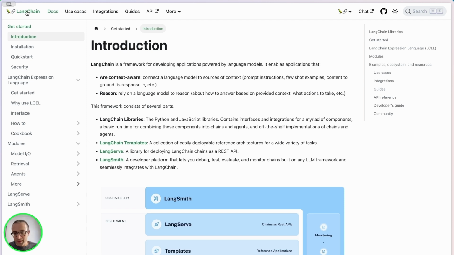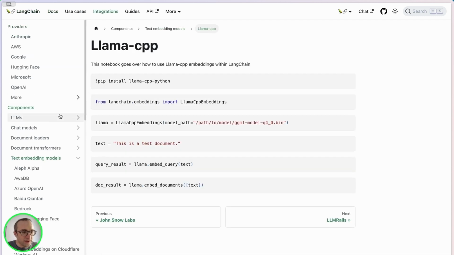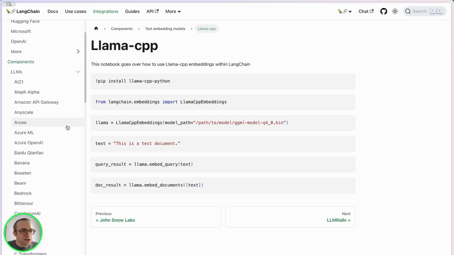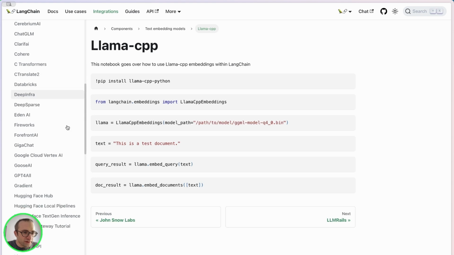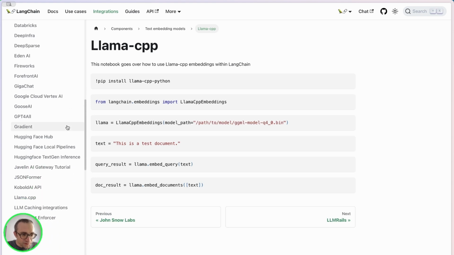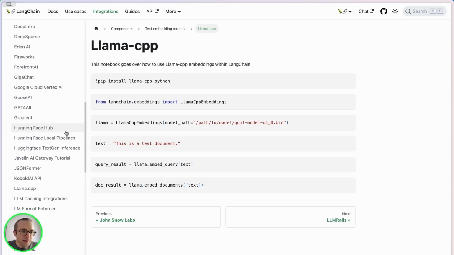It supports vector databases and all kinds of templating to create an application with Python that uses a language model as an engine. If we go, for example, here to components, we will find all the large language models that are supported by LangChain. We can even use a model from Hugging Face.